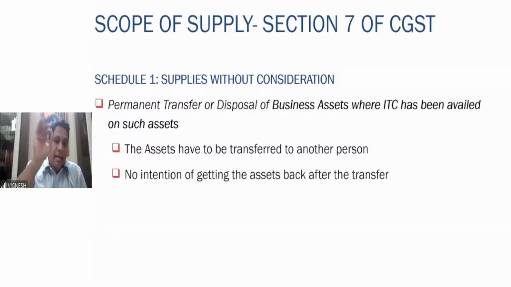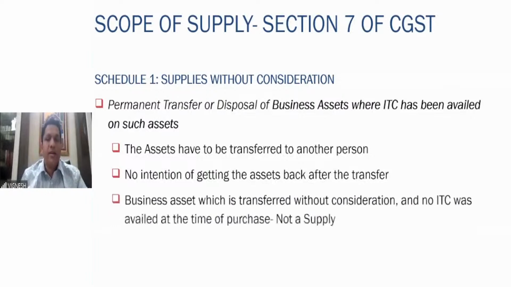Fine. What are the ingredients to be met in case of this particular activity, which is subject to GST without consideration? First one, the assets have to be transferred to another person. That is the first condition to be met. Second one, no intention of getting the assets back after the transfer. So the moment you transfer the asset, after that, you should not have any intention of getting it back. Again, in case of a business asset which you are transferring without consideration, and you have not claimed any input tax credit at the time of purchase, it is not a supply.